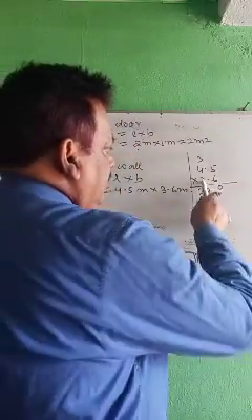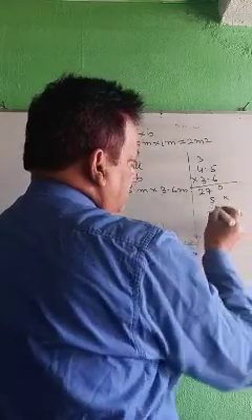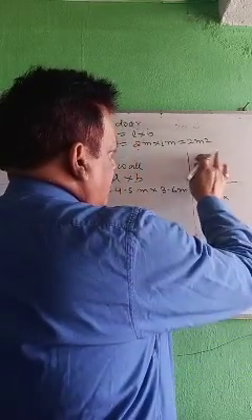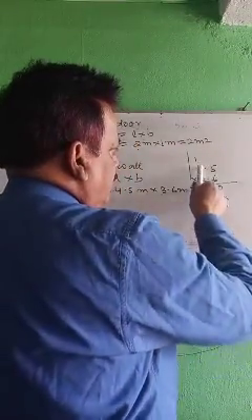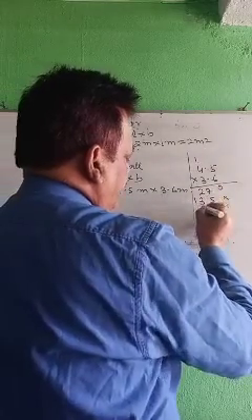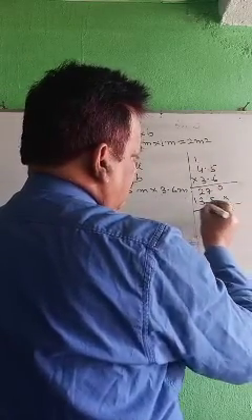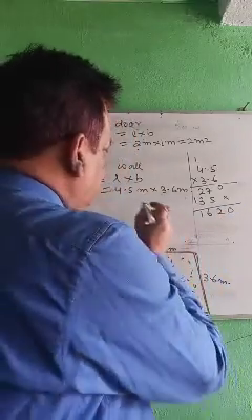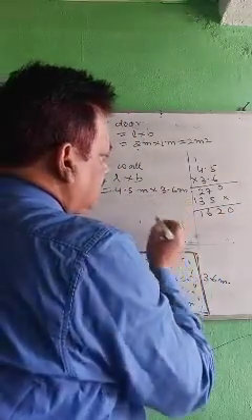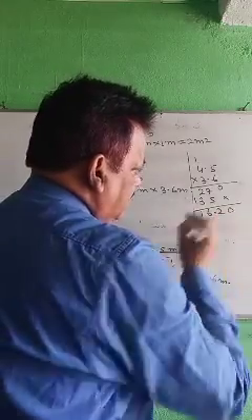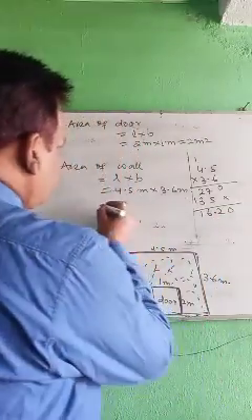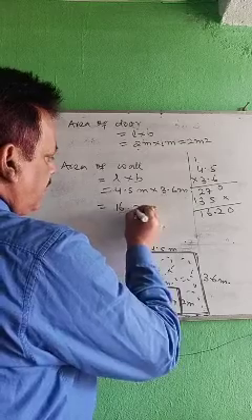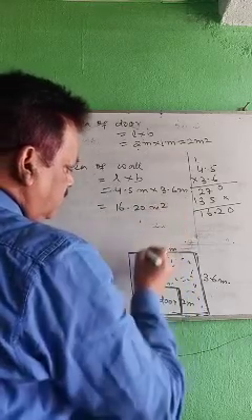Done. 3 5s are 15, leave 1 place. Then carry 1. 3 4s are 12, plus 1, 13. 0, 2, then carry 1, 6, 1. After the decimal 2 digits: 1 digit here, 1 digit here. So leave 2 digits, put the decimal. That became 16.20 meter square. This is the total area.